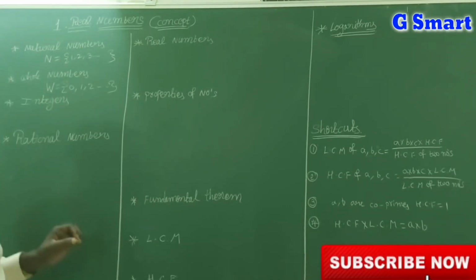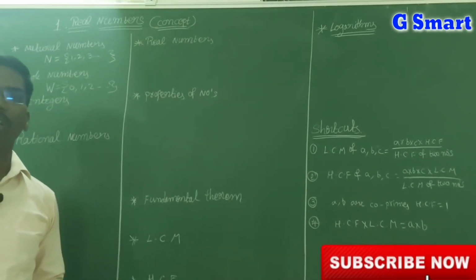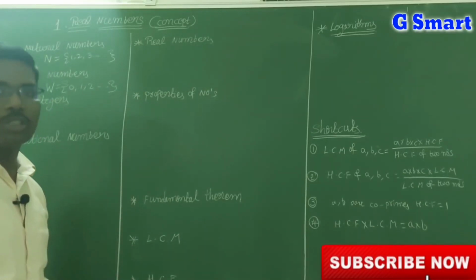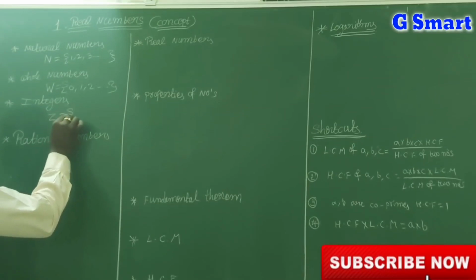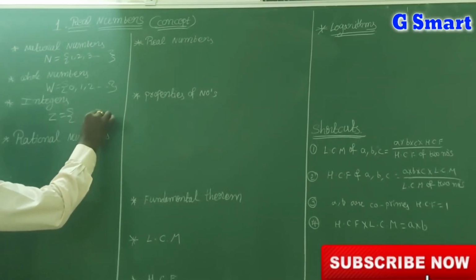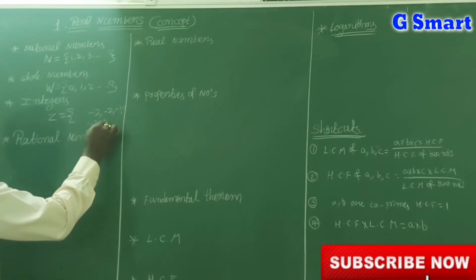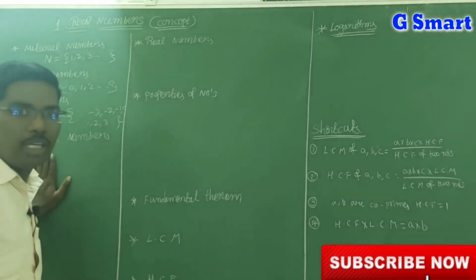In whole numbers we don't have negative numbers. The whole numbers along with negative numbers are called integers: -3, -2, -1, 0, 1, 2, 3 and so on. These are the integers. Now coming to rational numbers.